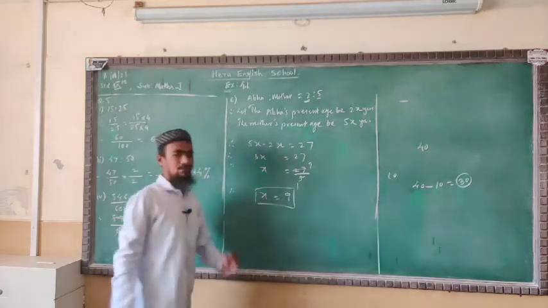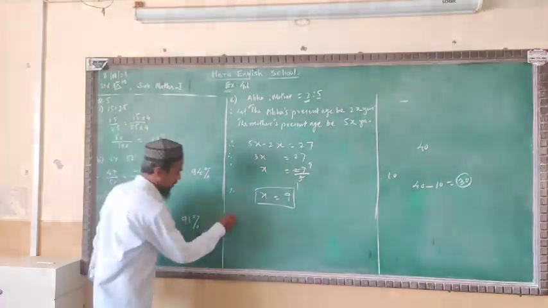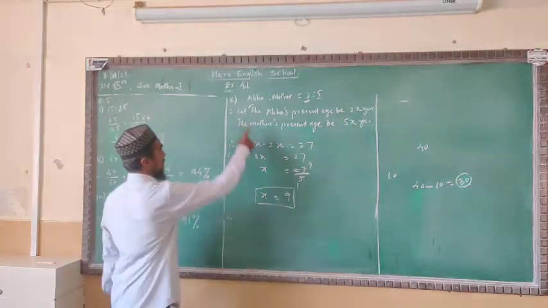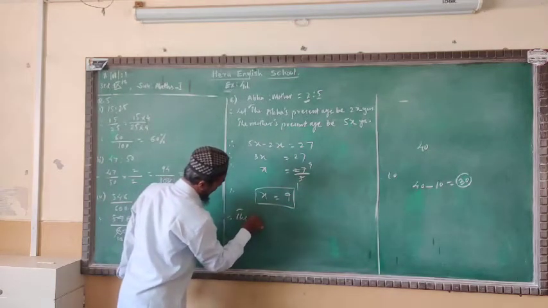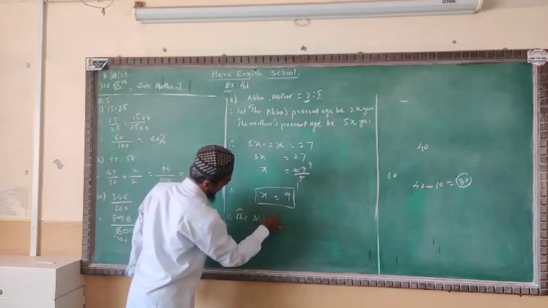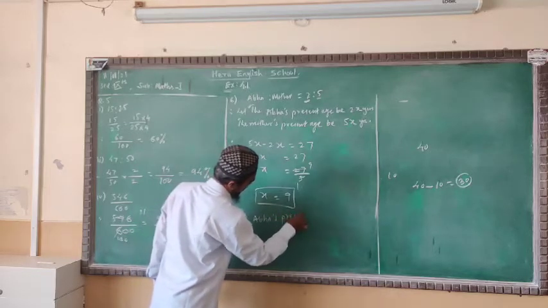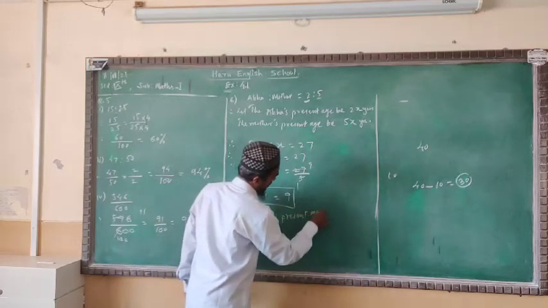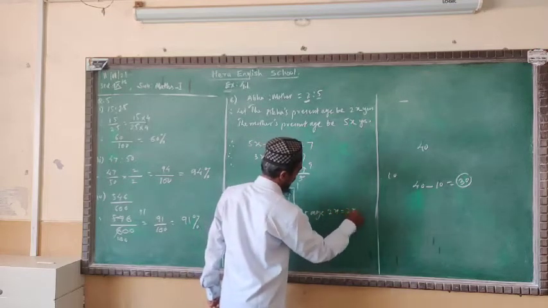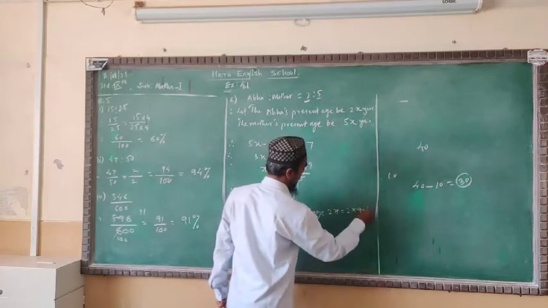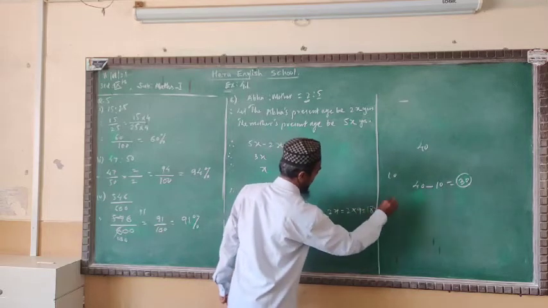It is the common multiple. So here we'll write Abha's present age. We have taken 2x, means 2 into 9. 2 9s are 18 years.